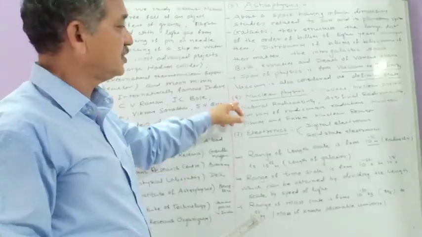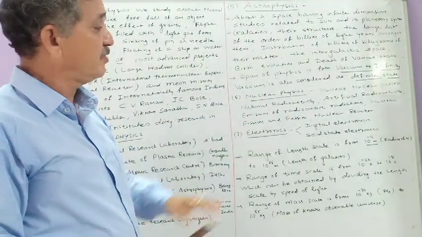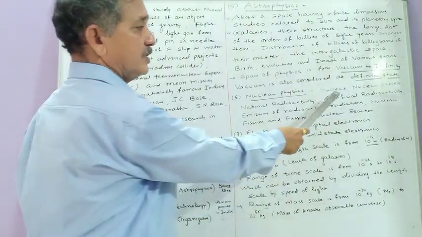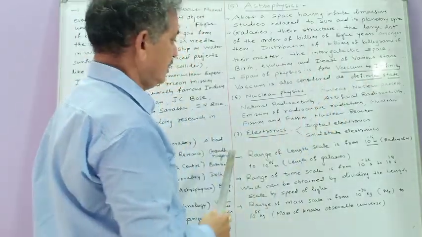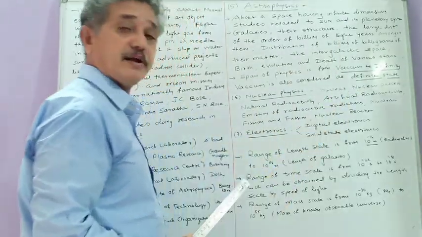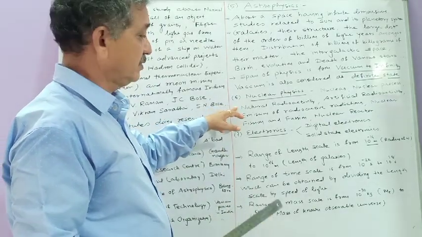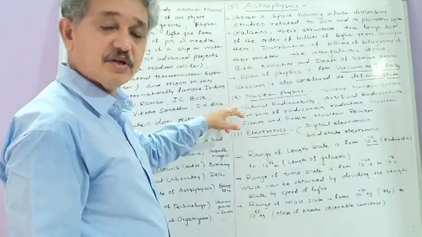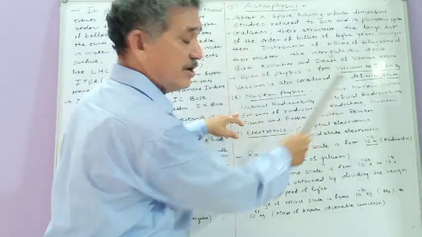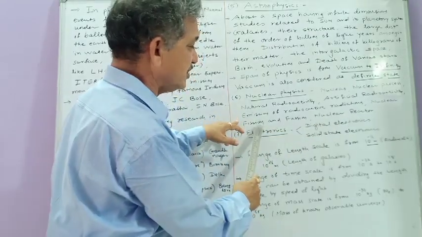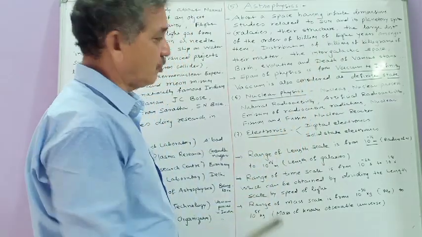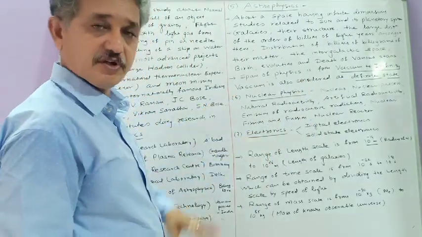The next branch is nuclear physics. In nuclear physics, you will study about all the topics related with the nucleus. Nucleus is there, nuclear process is there, natural radioactivity is there, artificial radioactivity is there. In natural radioactivity, there will be spontaneous emission of invisible radiations from radioactive elements. Emission of radioactive radiations is there. Nuclear fission and nuclear fusion is there, as well as nuclear reactor. All such things you have to study in nuclear physics.